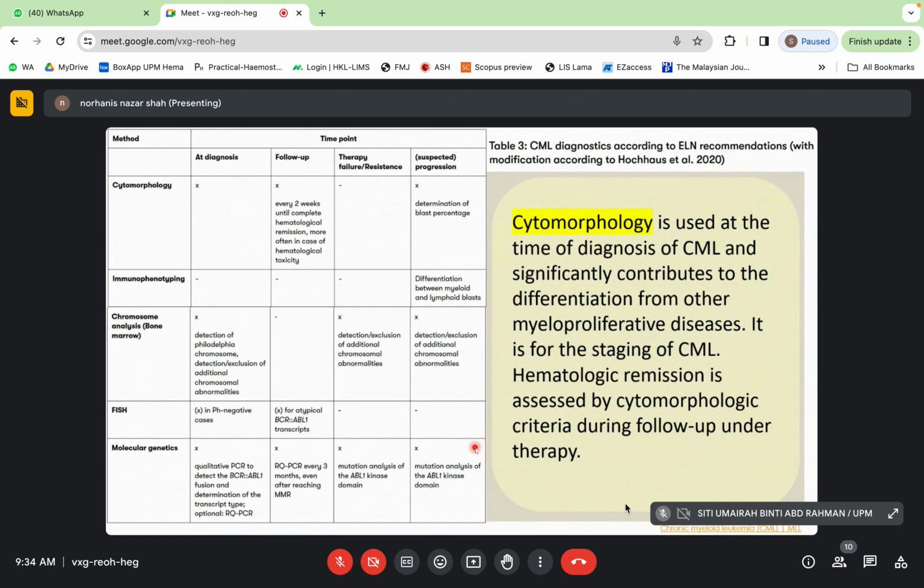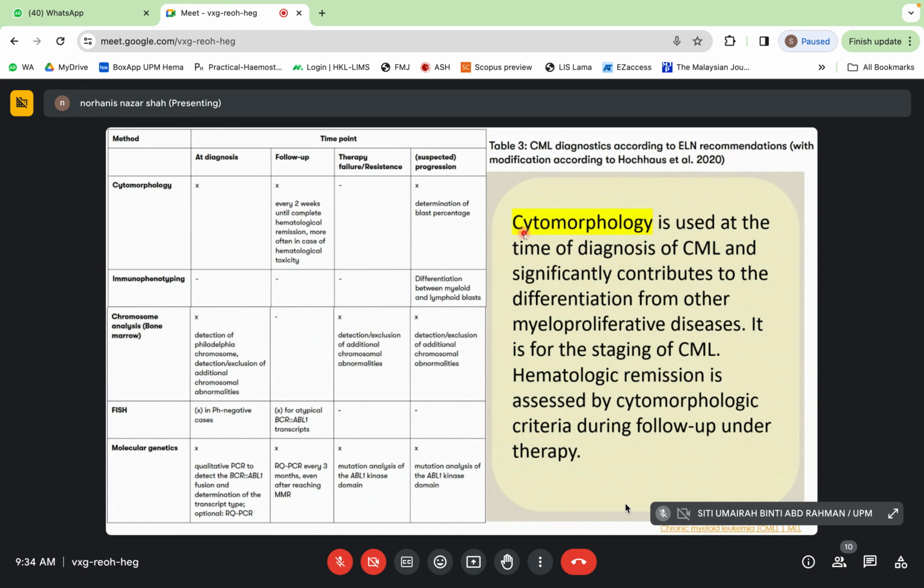So I made it simple. This is the table of the investigation methods in CML: cytomorphology, immunophenotyping, chromosome analysis, FISH, and also molecular genetics. This is the CML diagnostic work-up according to the ELN, European LeukemiaNet recommendation. First we look at the cytomorphology. The X here means it needs to be done, and where there is a dash, it is not needed.